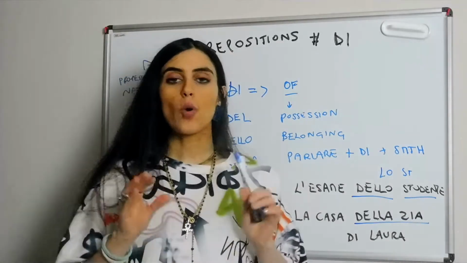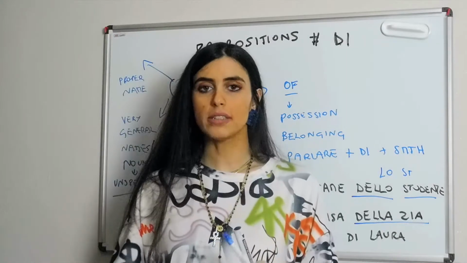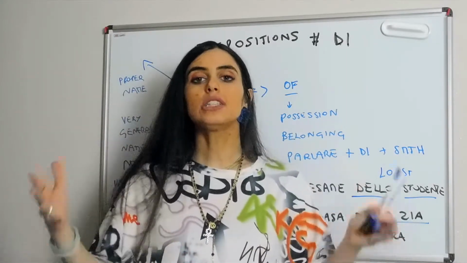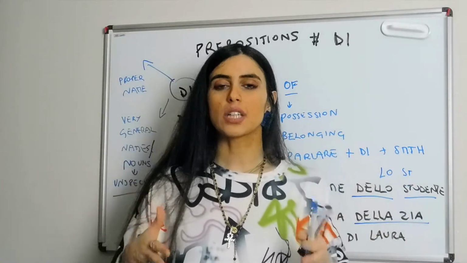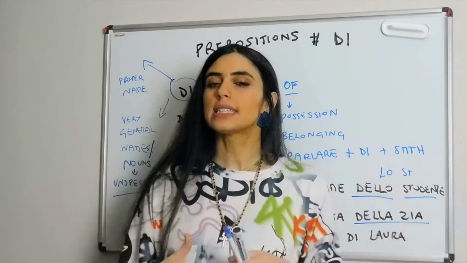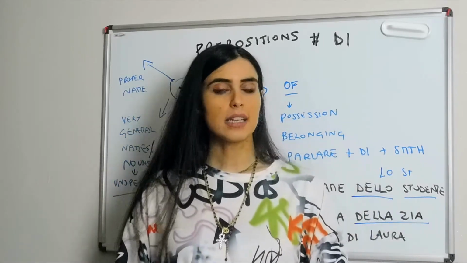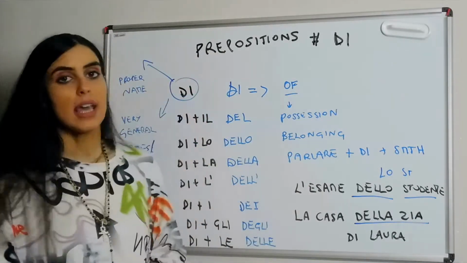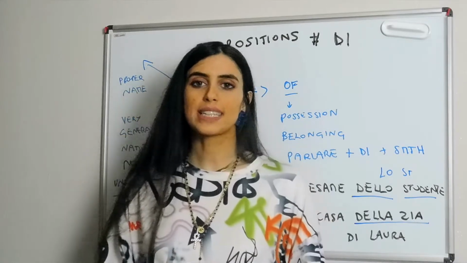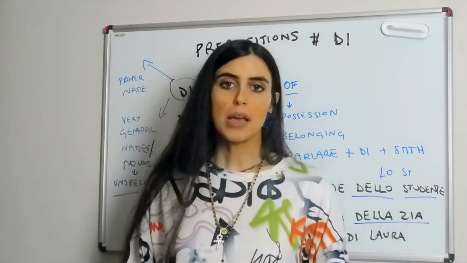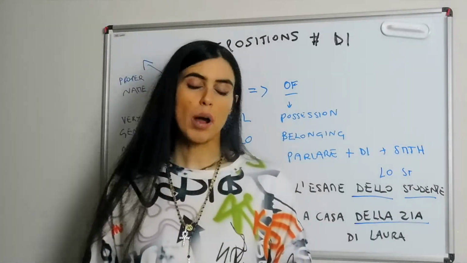Now, the quantity is not important. I could individuate 100,000 individuals, right? So the question is, am I individuating a specific set or not? Or this set collapses into something that is unspecified, that doesn't have borders, that cannot be properly defined as a set? In that case, we're just going to use di. Differently, if we are talking about or referring to a specific set, then we're going to use di plus article. Also remember that the article precedes proper names.